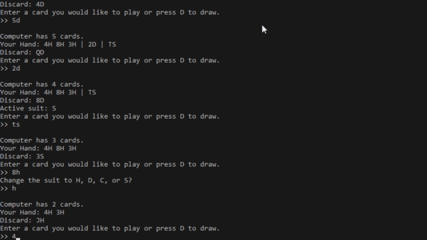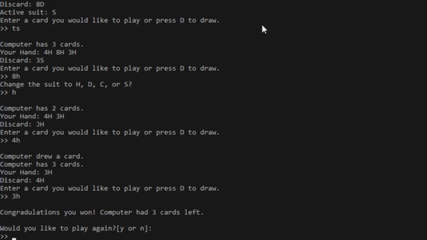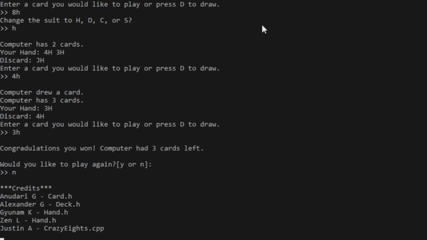Okay, this card's now H of Hearts. I'll play 4 of Hearts. Now I'll play 3 of Hearts, which will win me the game here, since computer has 3 cards. It says, congratulations, I won. Computer has 3 cards left. Would I like to play again? I'm going to press no here. And then after that, it's just going to show the credits.